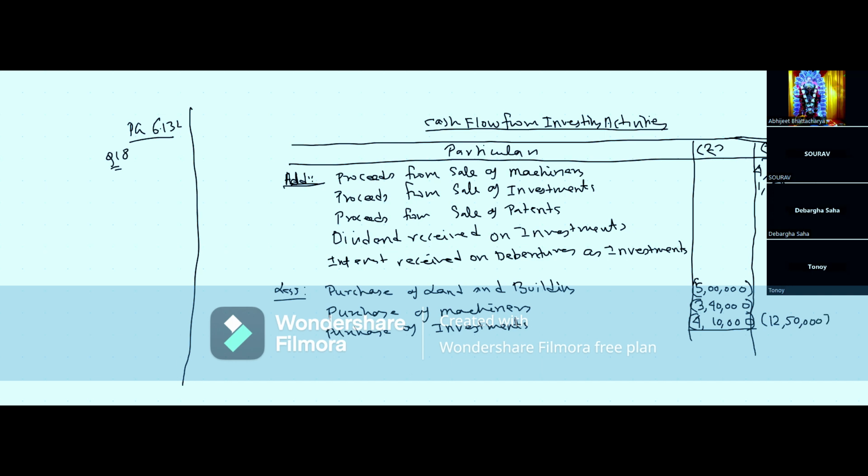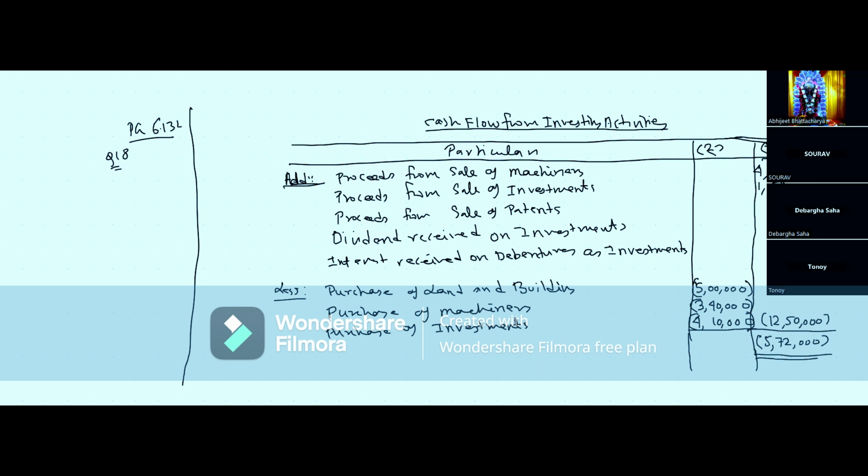Let's subtract this from this figure. Total of purchase. Let's see what is the amount. 5,72,000. The answer is negative. 5,72,000. It's a negative amount. I hope this is clear. Now, because the answer is negative, this 5,72,000 is an outflow of cash.